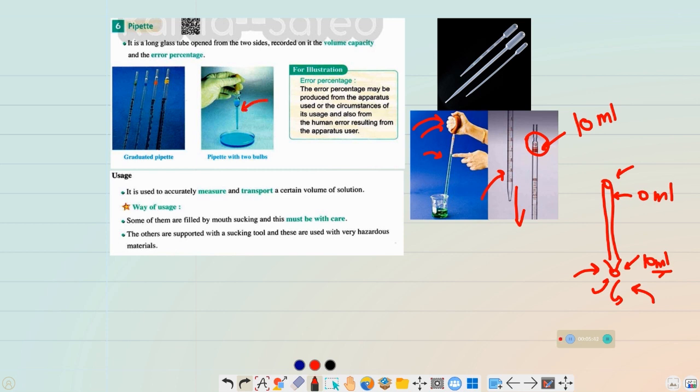To release the solution from the pipette, we press again on the suction tool. So pressing on the suction tool releases anything inside the pipette, either pushing the air out or pushing the solution out of the pipette. As you press harder, the solution goes out faster. This is the technique, okay?